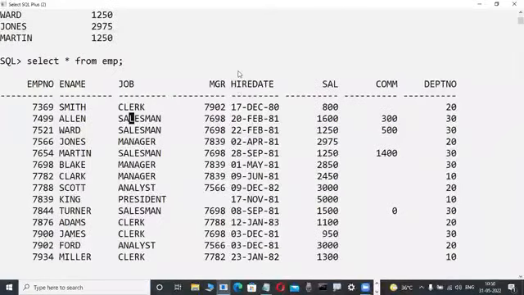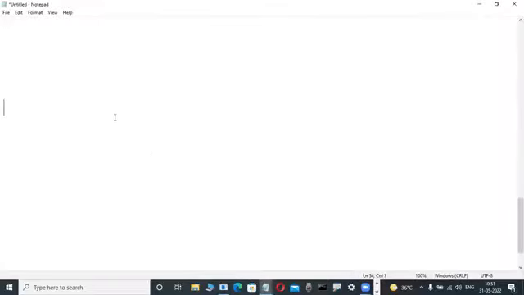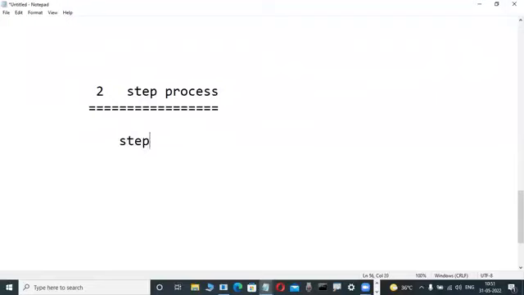And now check it out. How you wrote the queries and where you made mistakes, I will tell you. In big queries and in a database also, it is a simple two-step process, not a single step. Keep that in mind. If you practice this two-step process, you will never make mistakes, even in big queries. First step is step one. What is step one?